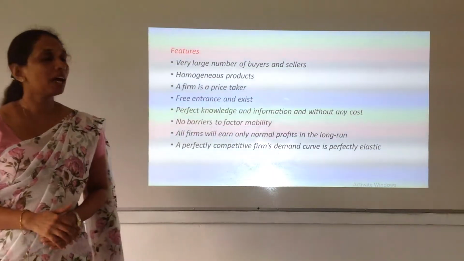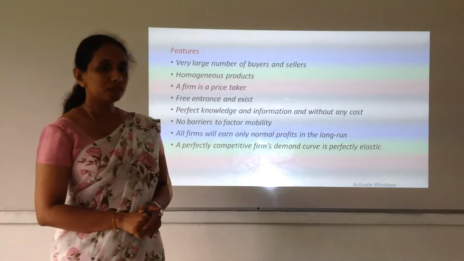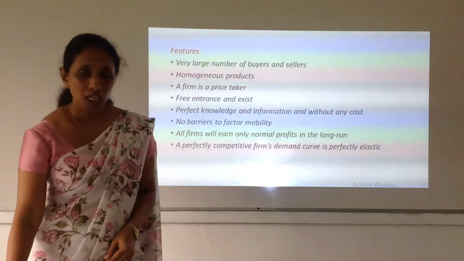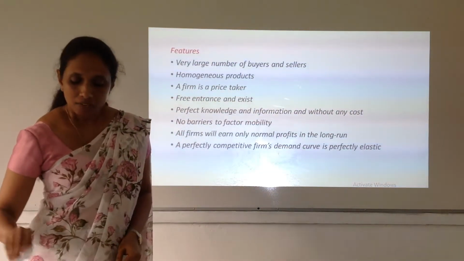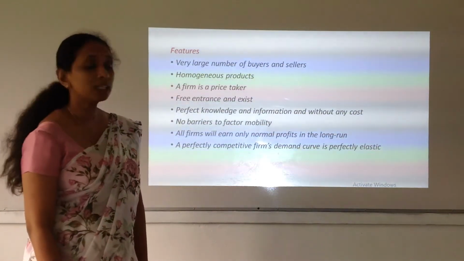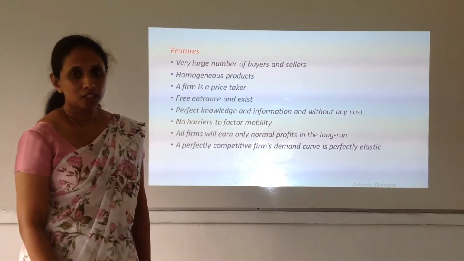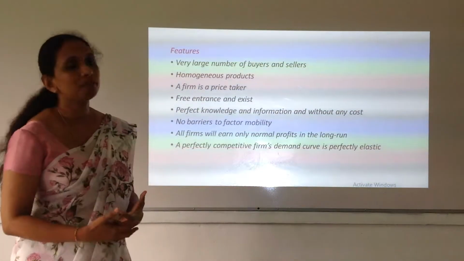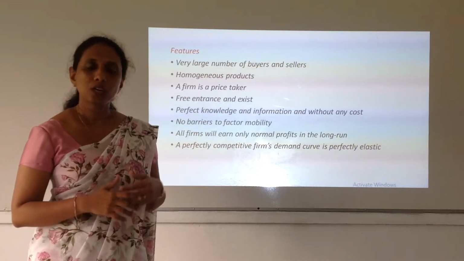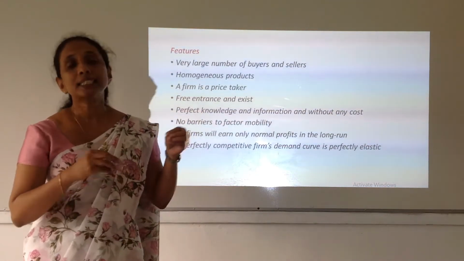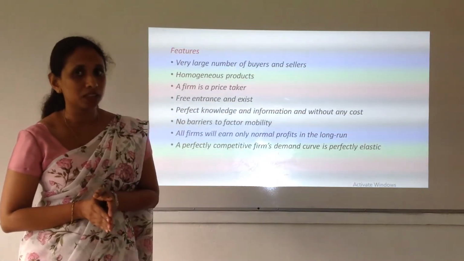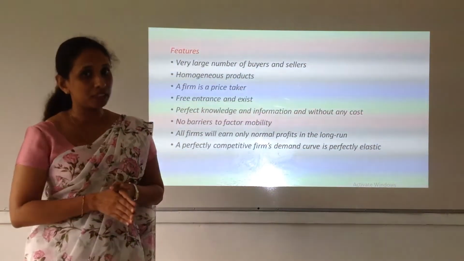So then we have the features of the perfectly competitive market. The first feature is there are very large number of buyers and sellers in this perfectly competitive market. So how much is the number of buyers and sellers? It's an uncountable number. You cannot count and see how many firms are there in this perfectly competitive market. It's a huge number of firms.